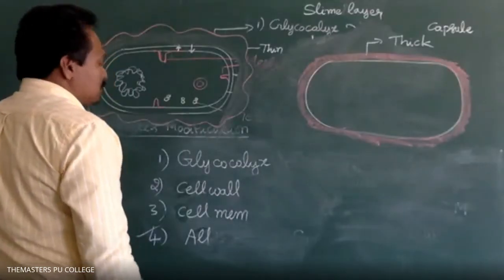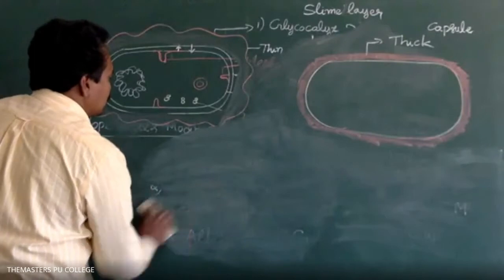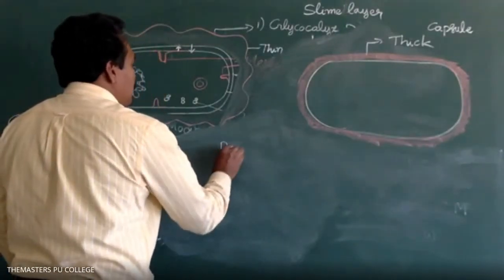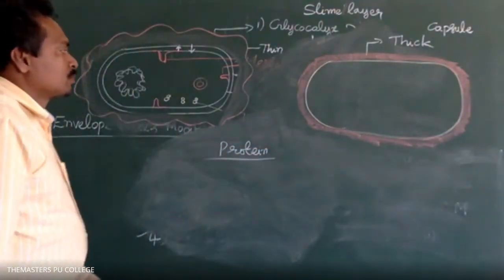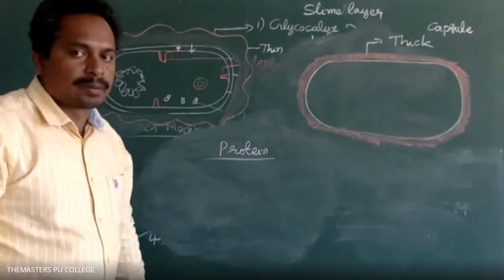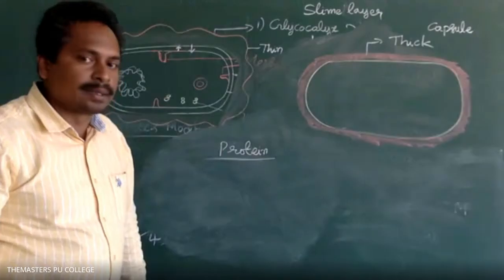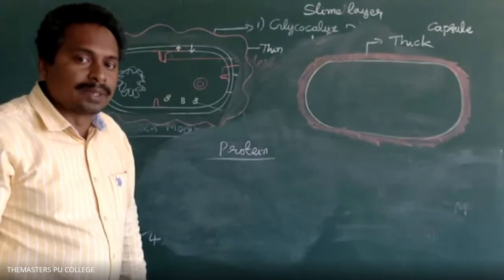Sir, what is the glycocalyx mainly made up of? The chemical composition of the glycocalyx is protein coat, which consists of proteins. Okay, sir. It's not required for subjective and objective.